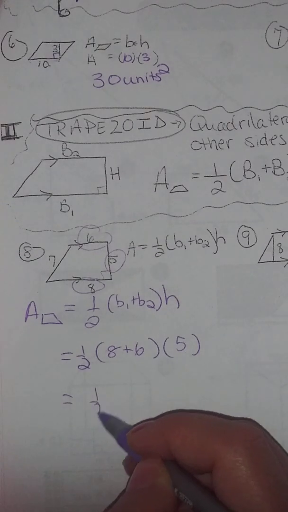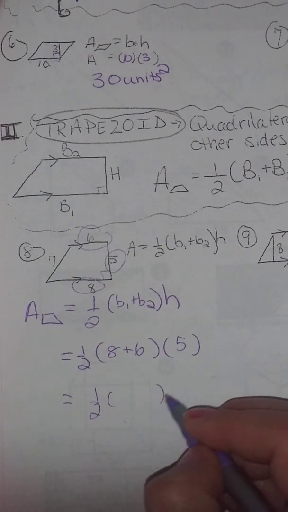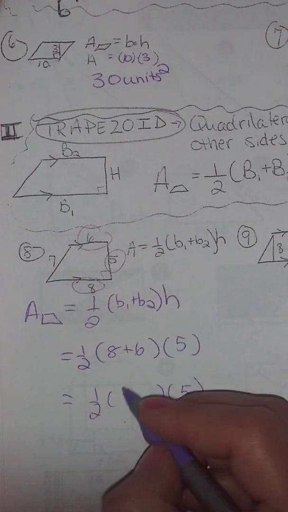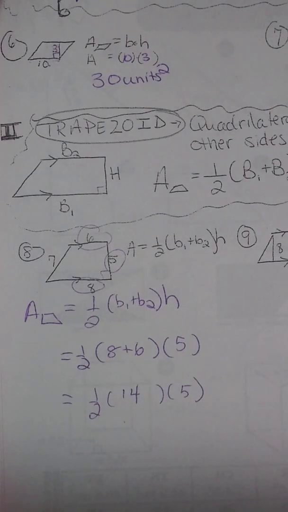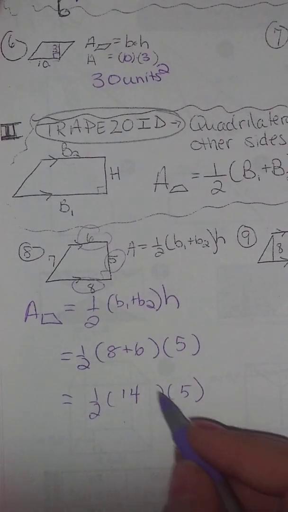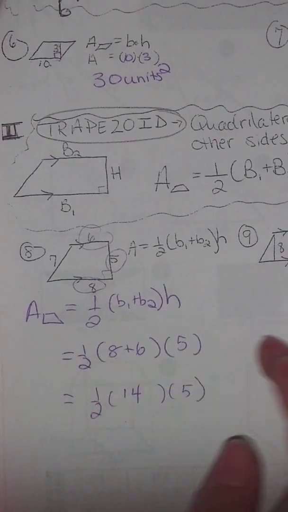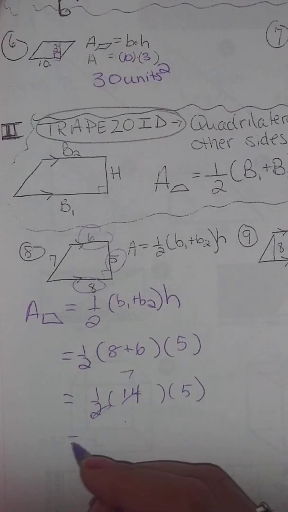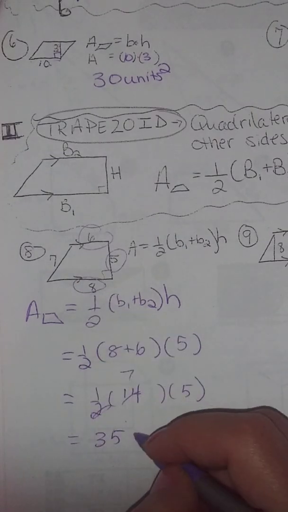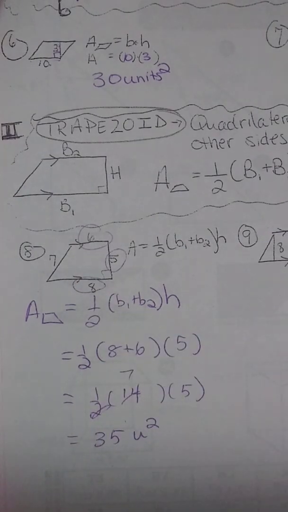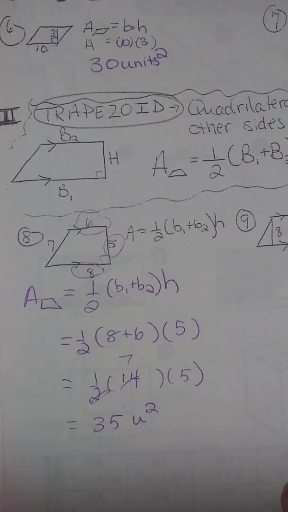Everything else just goes in the calculator. Now you could add this together yourself, but Mrs. Roberts always recommends if you can do it in the calculator, do it in the calculator. You don't have to add these. Put the whole thing in the calculator all at once with the plus, with the parentheses and everything. You don't even have to do this. And this is area. It is units times units, so I get units squared. Okay.